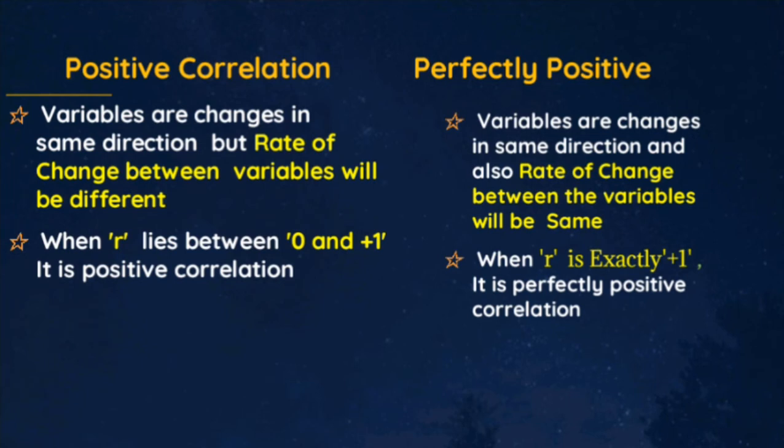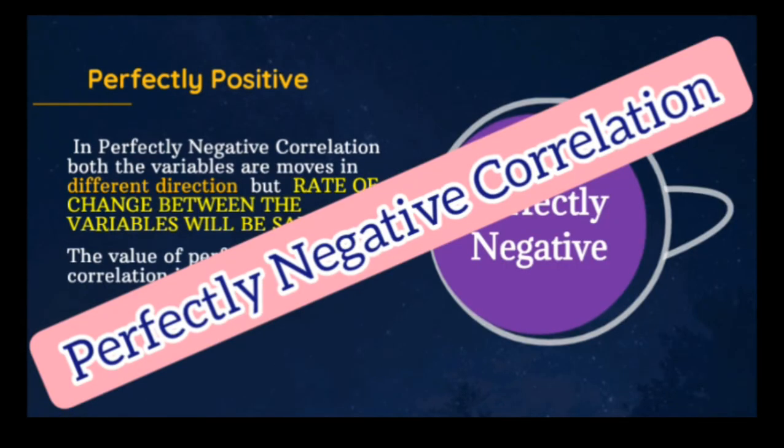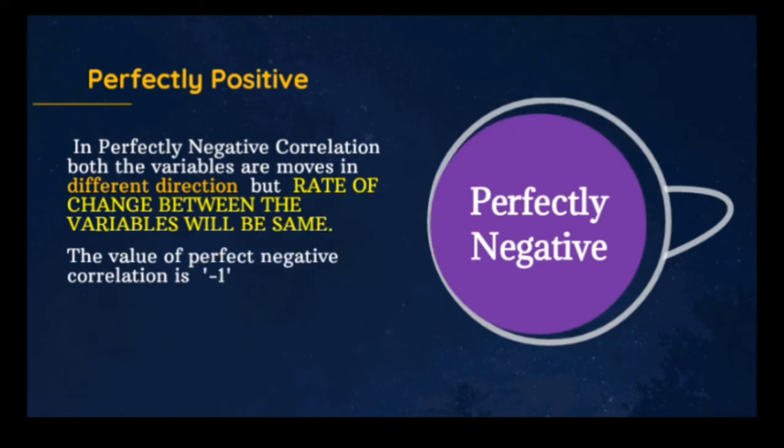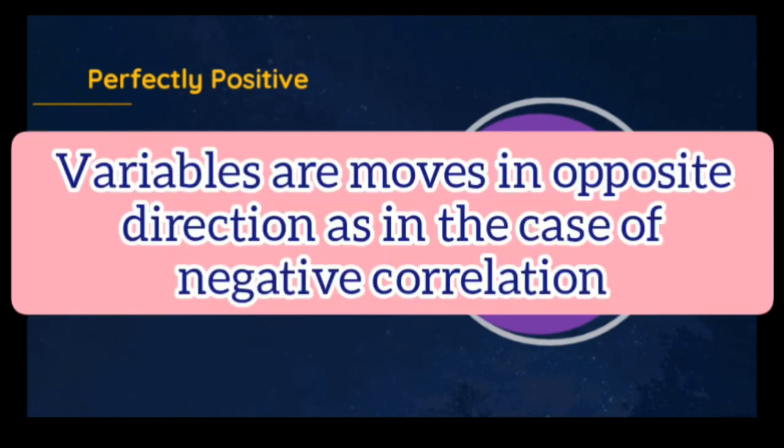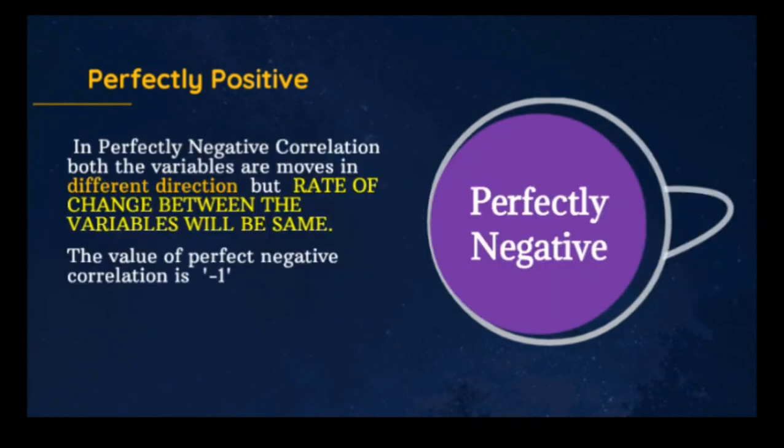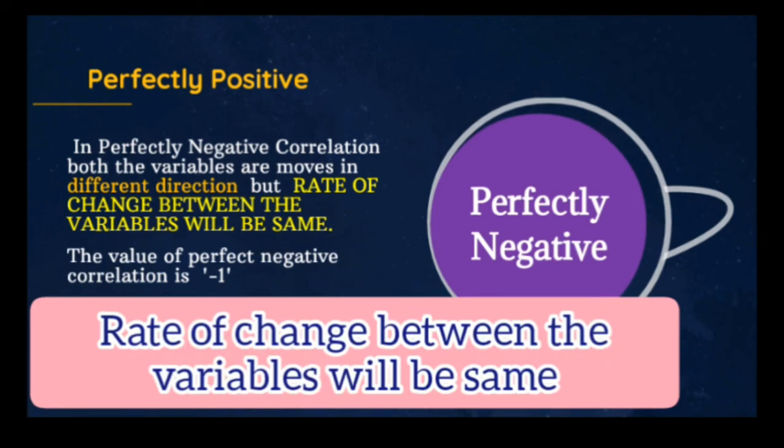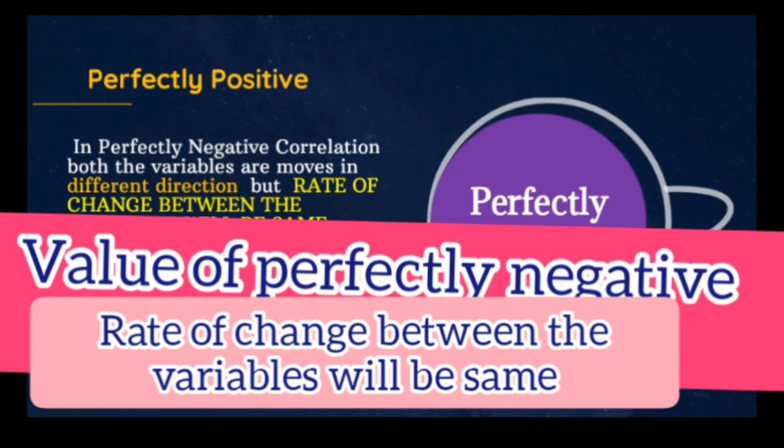Now our next type is perfectly negative correlation. In perfectly negative correlation, both the variables move in different directions, but the rate of change between the variables will be the same. The value of perfectly negative correlation is -1. So in perfectly negative correlation, both the variables move in opposite directions as in the case of negative correlation, but here the difference is that the rate of change between the variables will be the same as in the case of perfectly positive correlation. Here the value of perfectly negative correlation is -1.